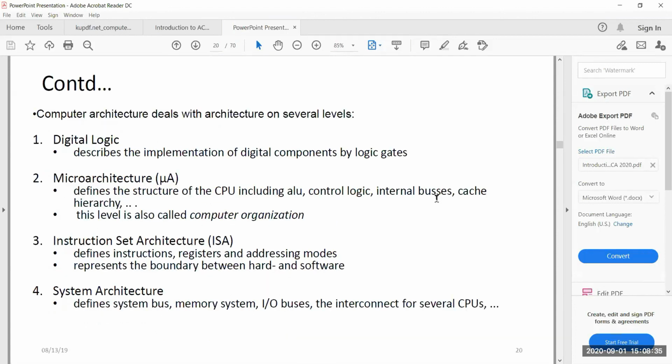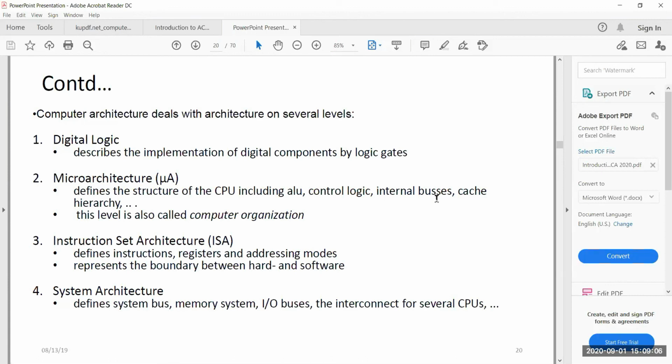So with these various classifications of systems, when you are looking at the architecture, we look at it on various levels. One level is the very basic level of digital logic, which implements the digital components by logic gates, and we assume that you have knowledge about it now that you have done a digital circuits course.